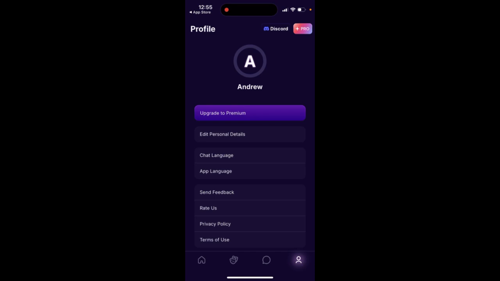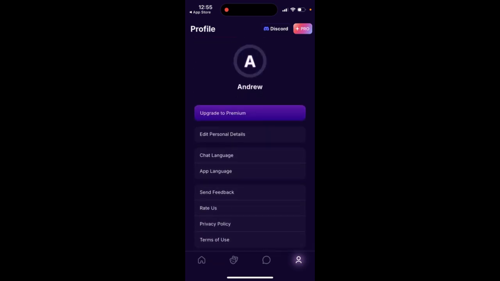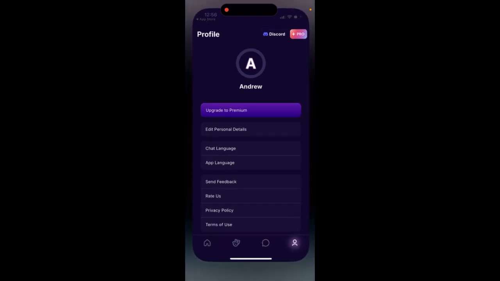So in a nutshell, that's the app. They don't have any kind of referral program, anything to get free coins. You can just get daily rewards if you just check in every day. You can get free coins. But anyhow, that's the idea of the app.